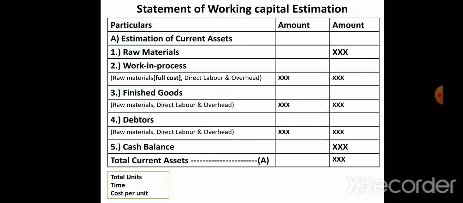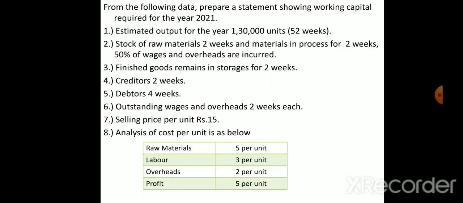Okay, first we'll consider raw material. From this question, we'll see only the raw material we need, meaning under the raw material stage, how to calculate the working capital requirement. The estimated output for the year is 1,30,000 units they have given. So the total units we are going to produce is 1,30,000 units. So we got the units. And next we have to calculate time.